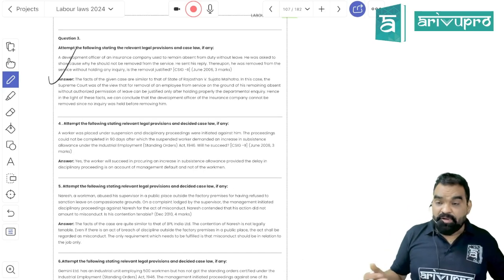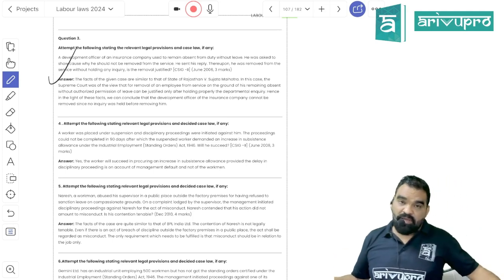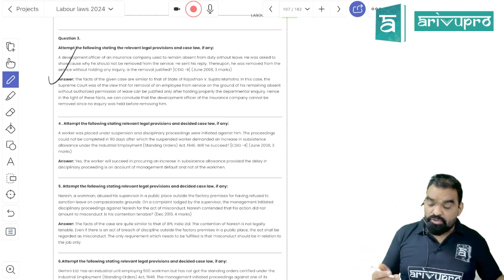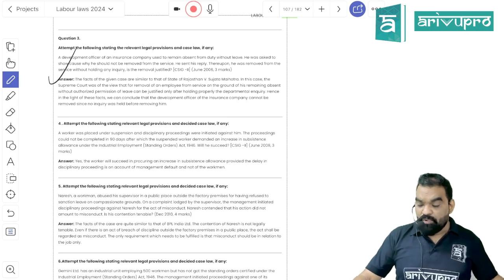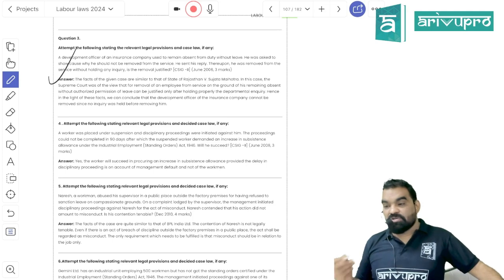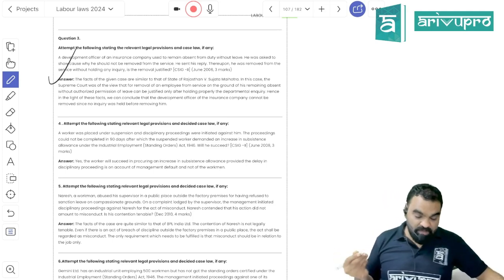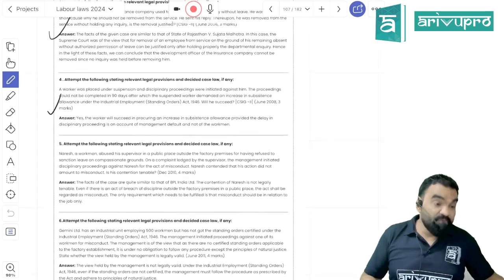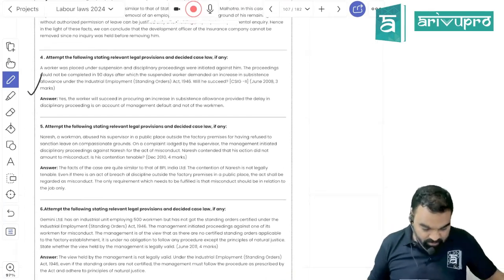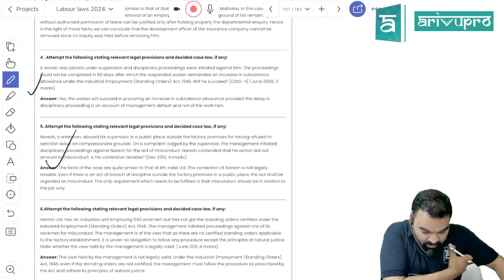Can an employee be terminated from the job without conducting a proper departmental inquiry and without giving him a reasonable opportunity of being heard? No. An insurance company employee was usually absent from his duty without giving a justified reason. So he was served a notice, and after that he was terminated without any departmental inquiry. That is unjust, and it leads to injustice. You should conduct a departmental inquiry and provide a reasonable opportunity of being heard before termination of the employee. Is it clear? Subsistence allowance, manageable, right?